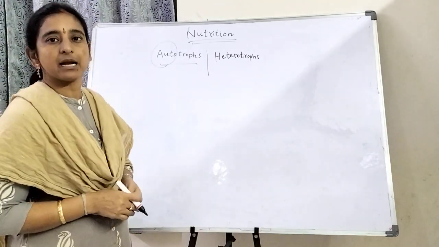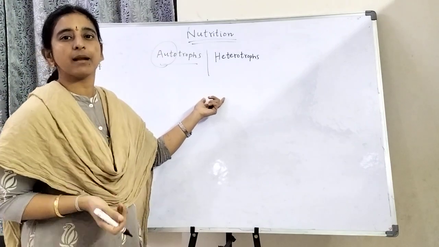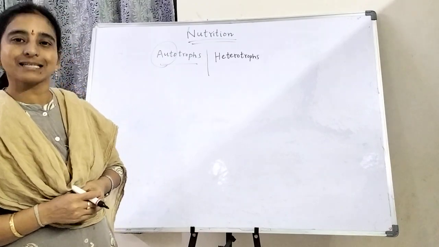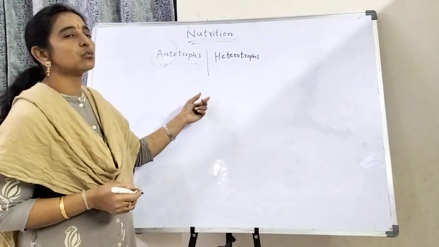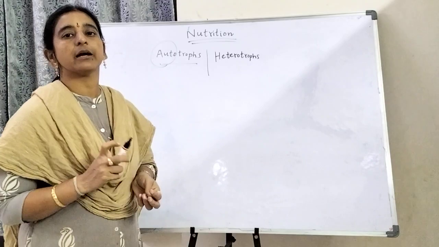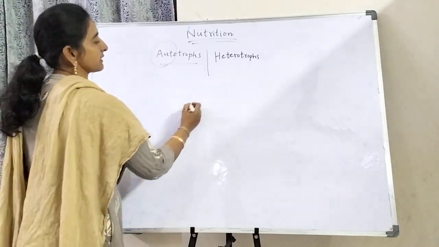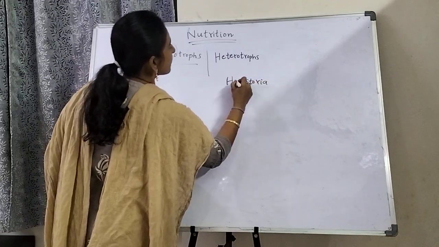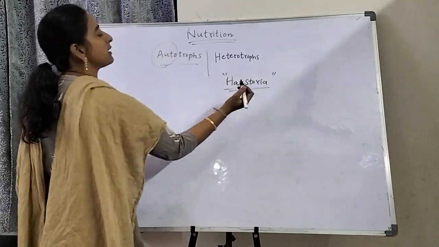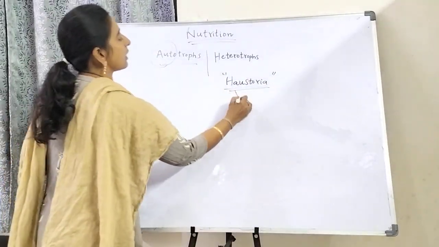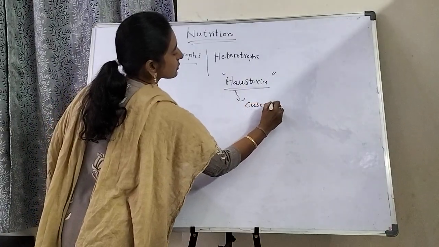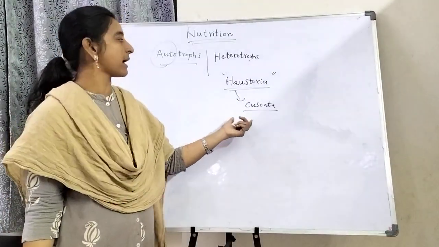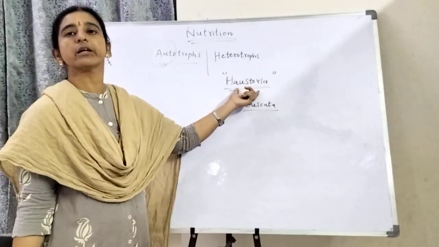It has root-like structures known as haustoria. So these haustoria are the root-like structures in cuscuta, the dodder. This cuscuta plant is a parasitic plant, and it has haustorial roots.